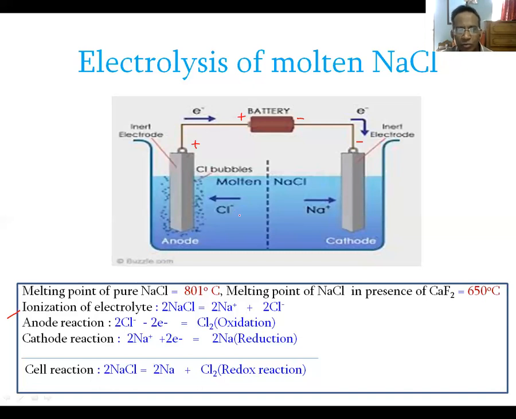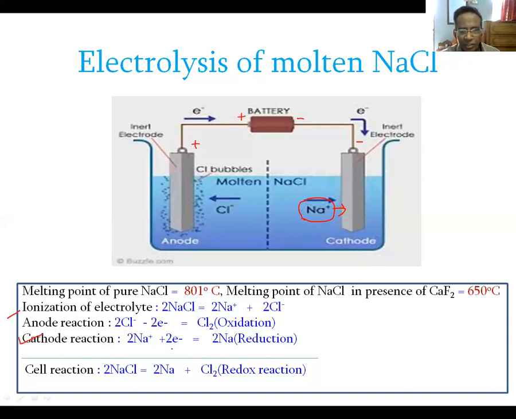In molten form, sodium ion and chloride ion can freely move from one place to another place where electricity is passed. Sodium ion being positively charged, moves to the negatively charged electrode, and it accepts electron according to this equation.